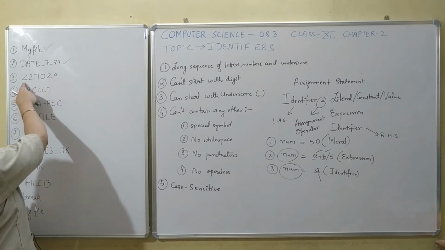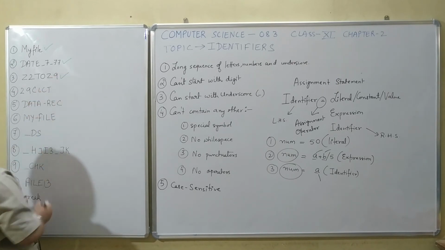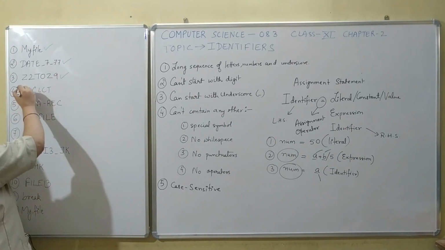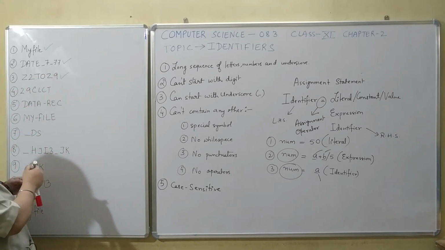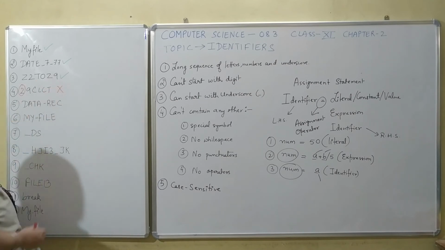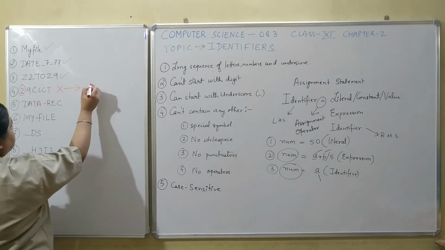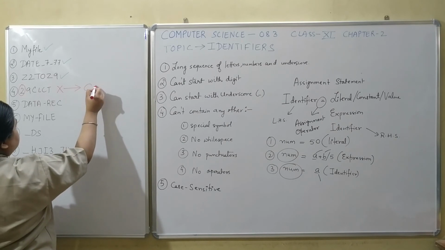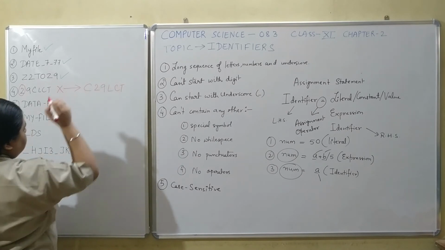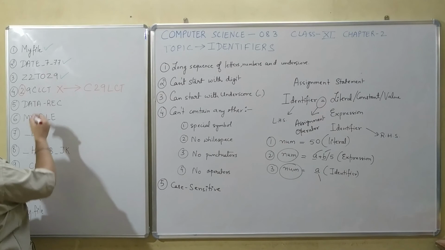Next one, Z2, TO, Z9, this is also correct. Coming to the fourth one, it starts with a digit, hence this is incorrect. It cannot start with a digit. If you want, you can correct it. Next, data dash rec.